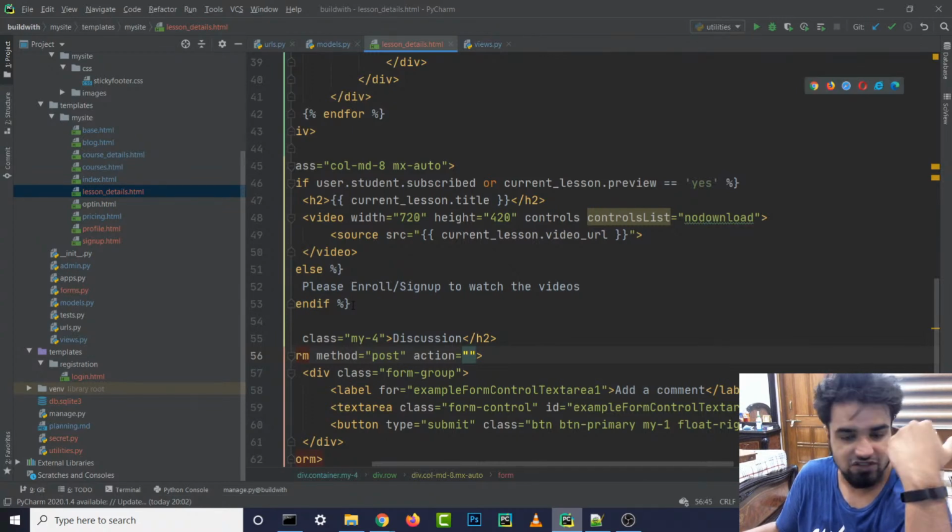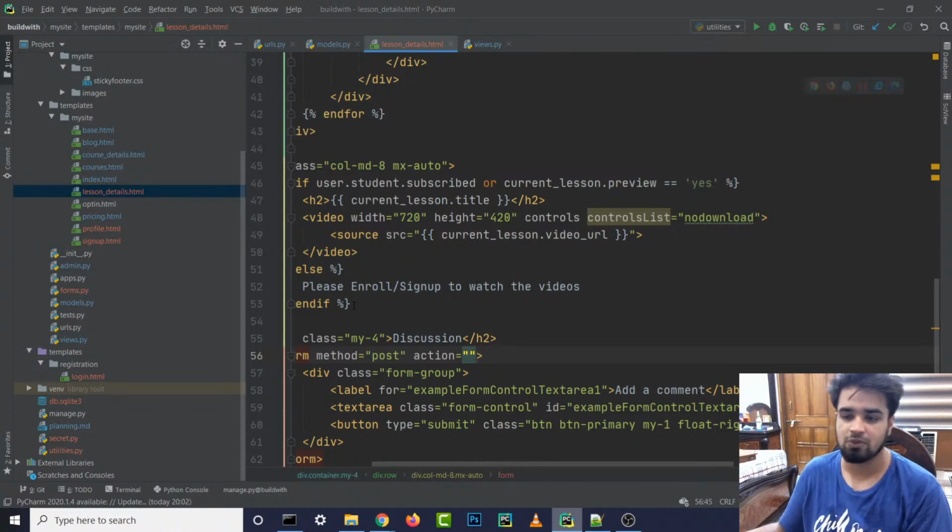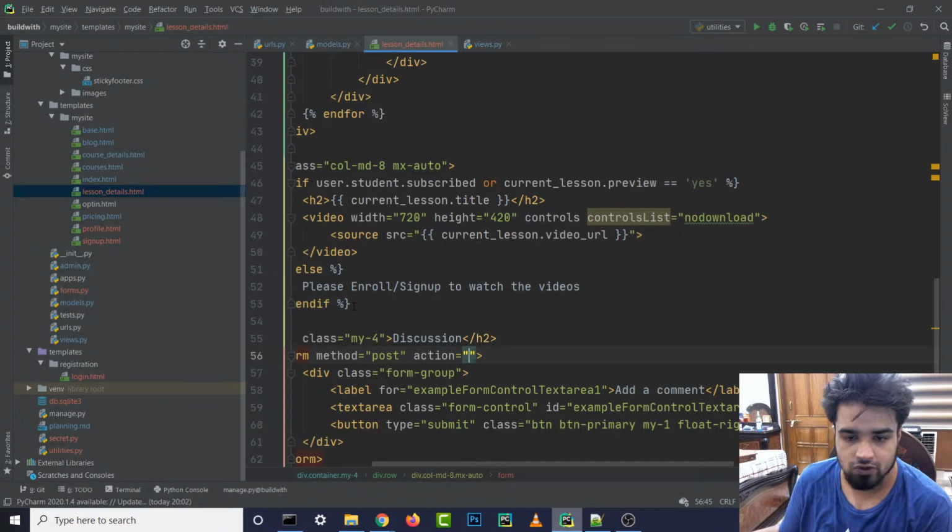Any demo to attach files will send mail. Bro, Ashish, we'll be working on the mailing system sometime later, not right now. So yeah, we'll be working on that.